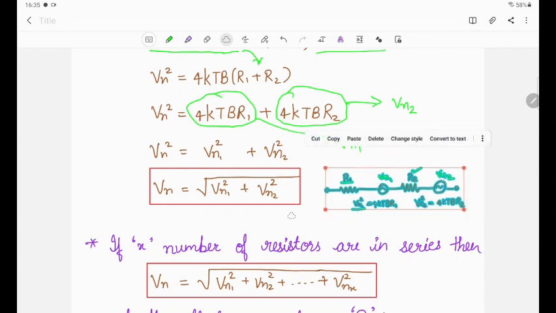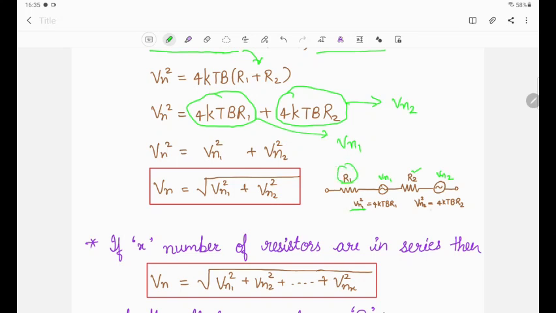You can understand here that this is the equivalent noise voltage source Vn1 due to R1, and this is the equivalent noise voltage Vn2 due to resistance R2.